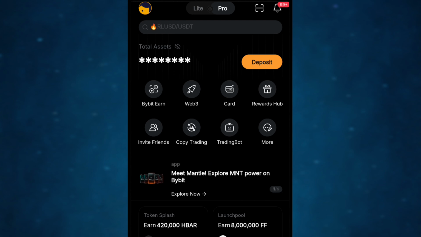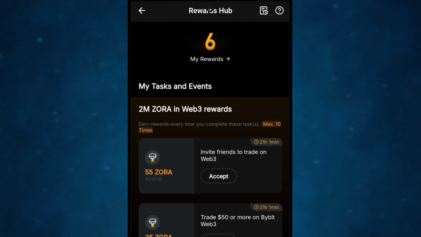I want to show you something. Where you see this up right here, this is where you see rewards. If you click on your rewards, you might not see any reward, right? But this is my reward right now. I have about 6 rewards, and I will show you how you can actually do all that too, everything step by step, right?